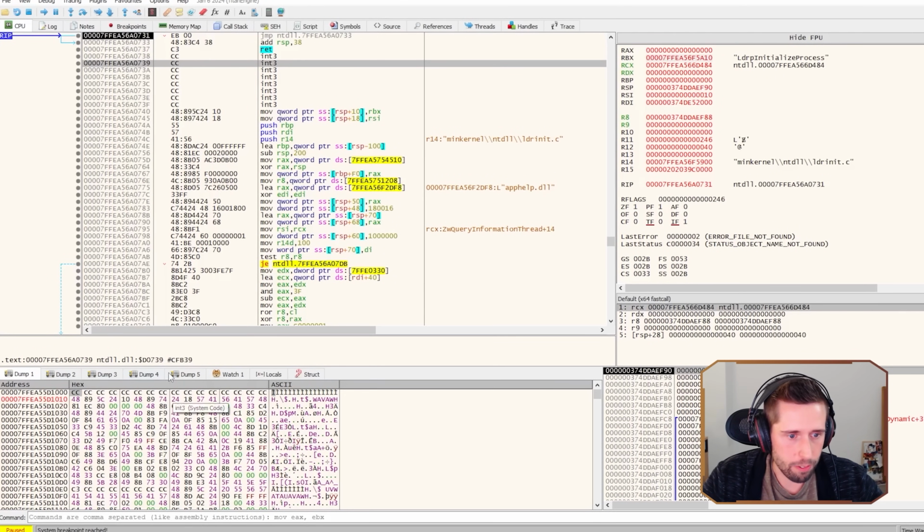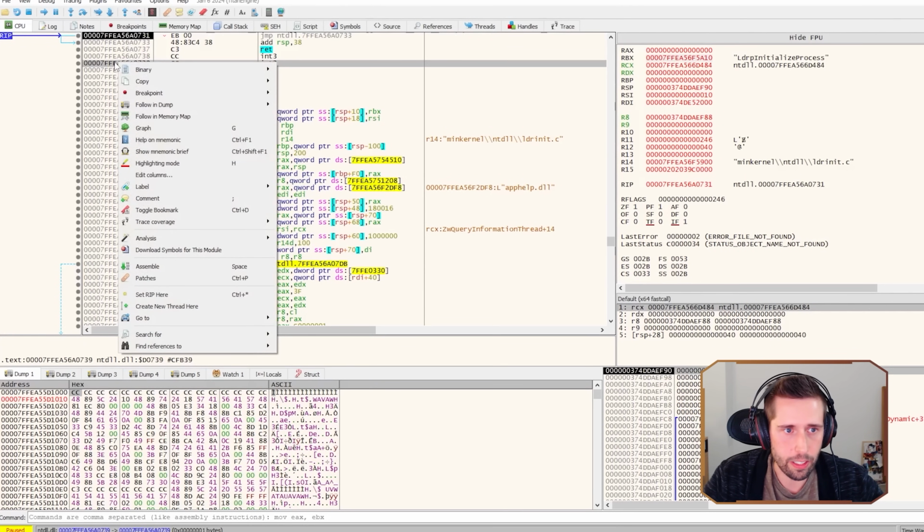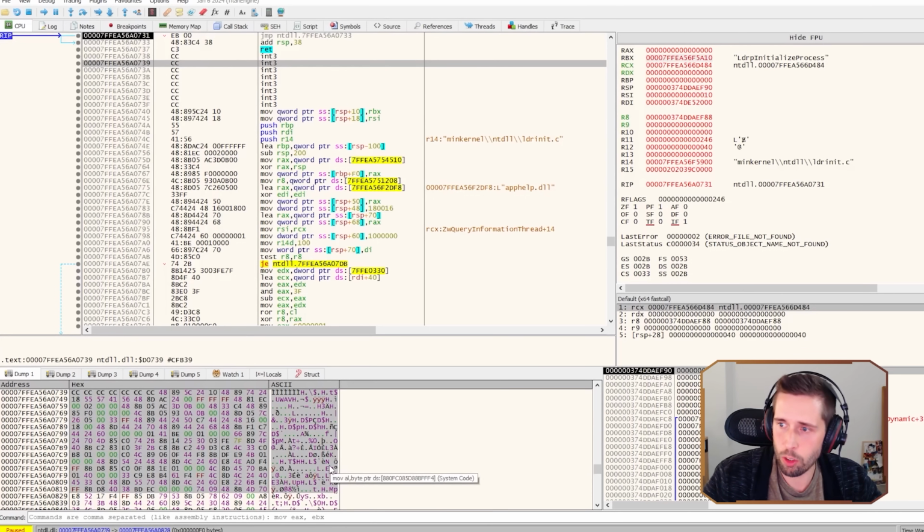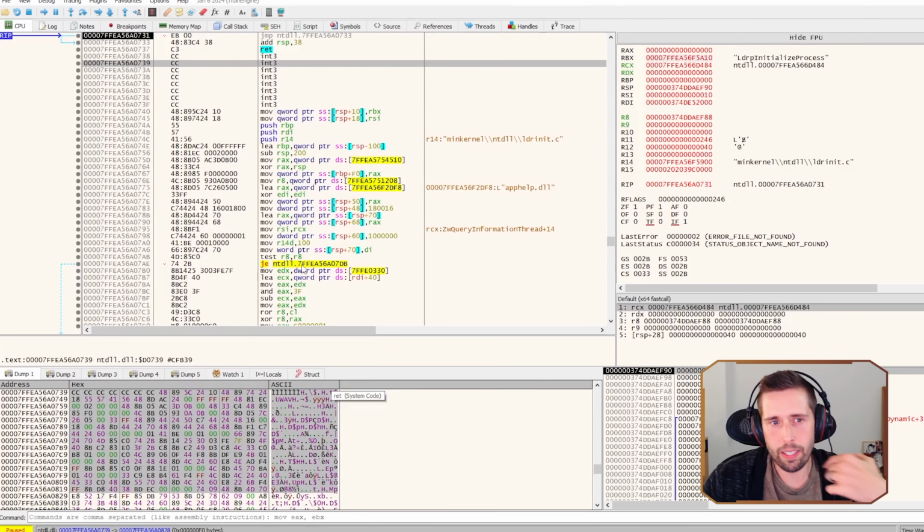And then in the far left corner we have the memory dump window, which shows the raw memory of whatever I'm interested in seeing. So for example, if I want to see a certain memory address, I can right click on the address and then go to follow in dump, and then it will show me what's in that memory. Like I said, this looks super scary. The important thing here is that we're going to be focusing mostly on the CPU registers here, and the CPU instructions that are going to be executed.